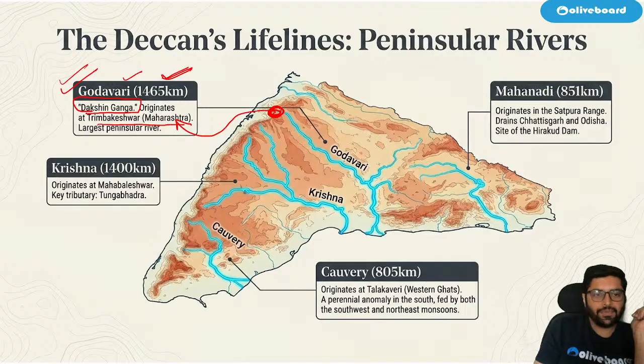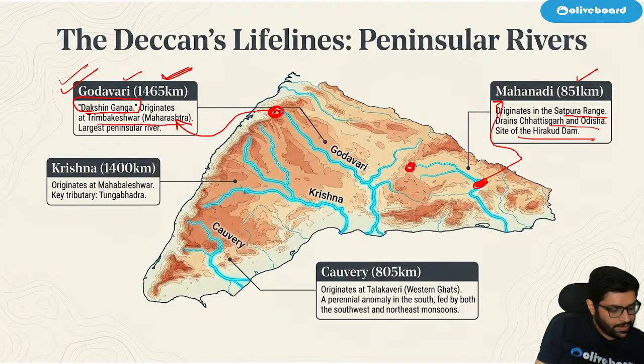Okay. Second most important is Mahanadi. The length is around 851 kilometers. Correct. It originates near Satpura range. It drains Chhattisgarh and Odisha, and Hirakund Dam is at Mahanadi.